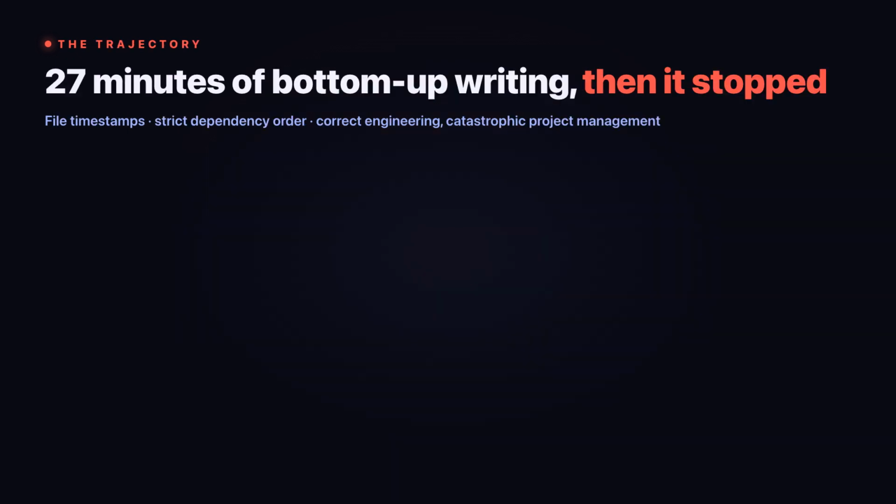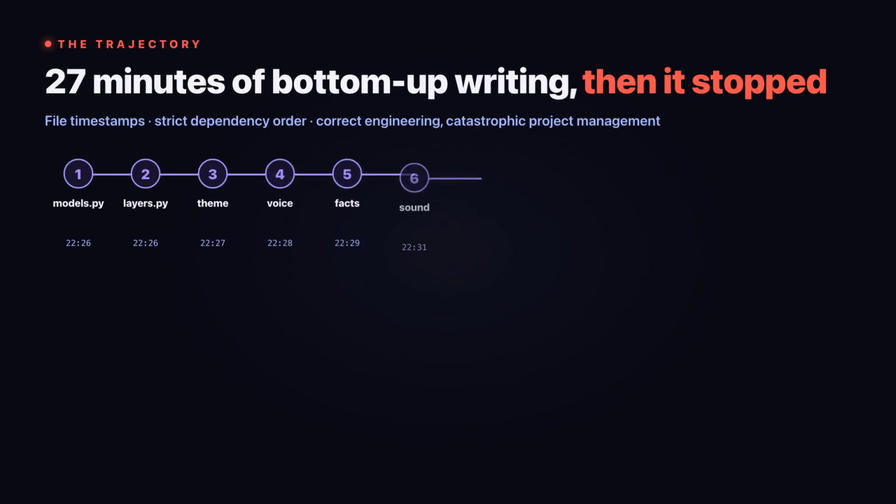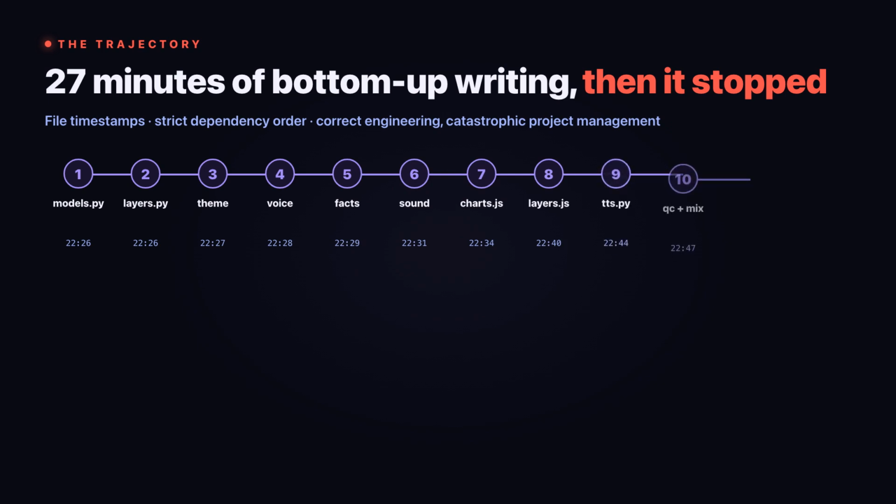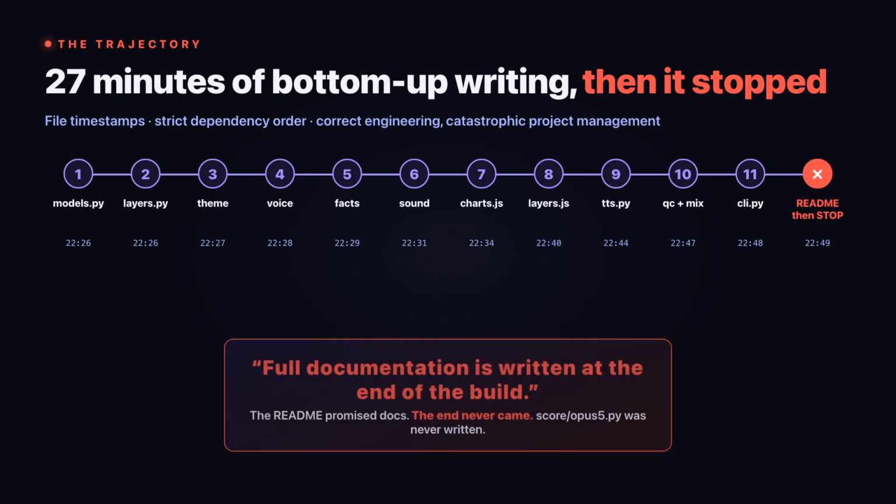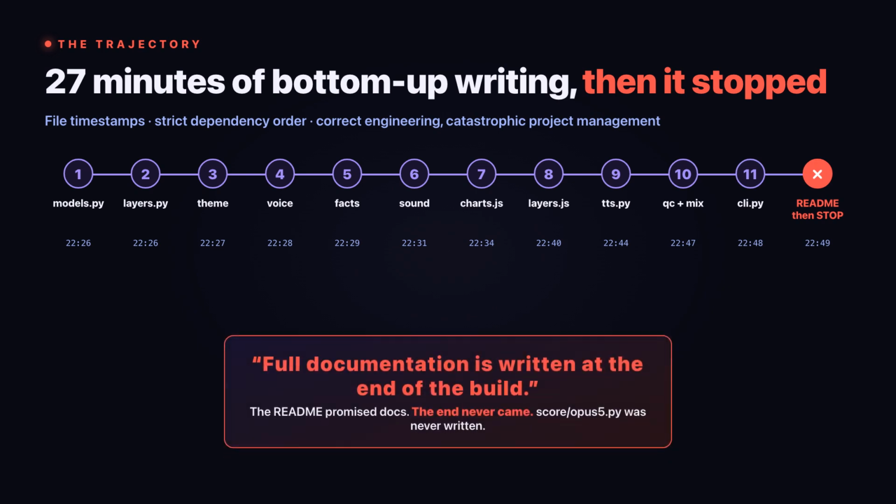The file timestamps tell the story. For 27 minutes, Opus 5 wrote files in perfect bottom-up dependency order. Data model. Then layers. Then theme. Then voices. Then facts. Then sound. Then the renderer. Then TTS, then QC, then mix. Then the command line tool. Then packaging. Then a 5-line README that ended with the words, "Full documentation is written at the end of the build." Then it stopped.